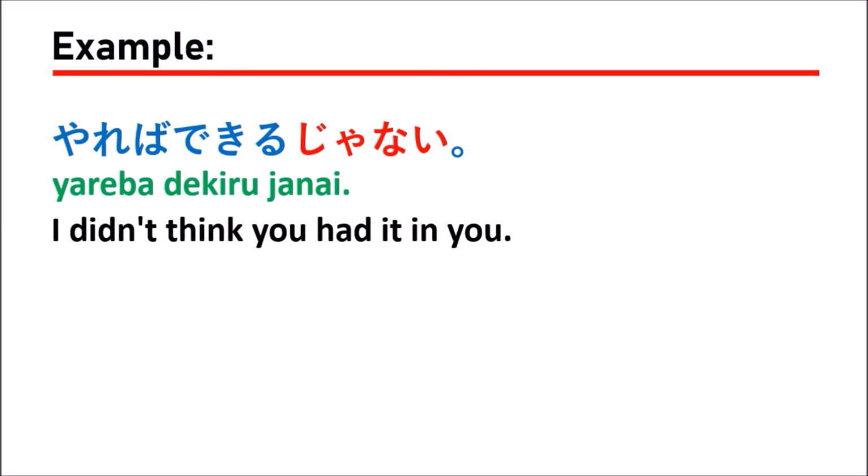But when you're not sure, you can confirm. When you ask someone whether you can do something or not, some people will confirm back to you that you can do. Aren't you? Couldn't you? Something like this. Yareba dekiru janai. If you do, couldn't you do it? Something like this.